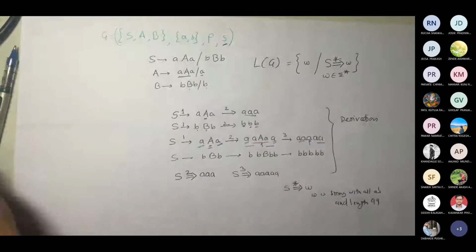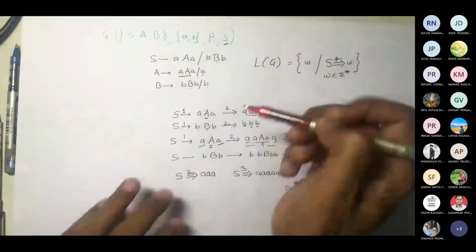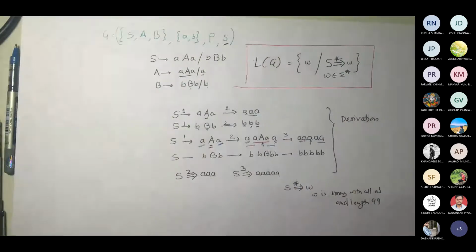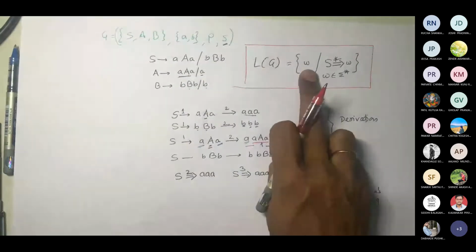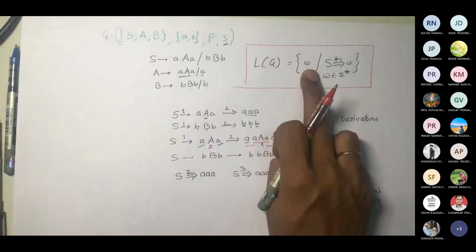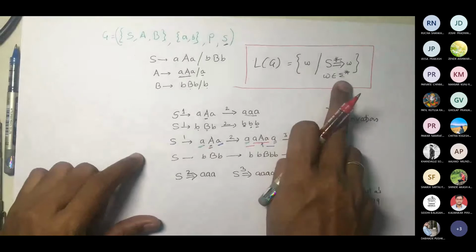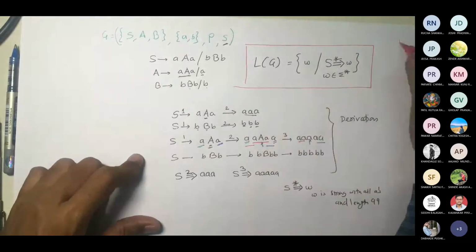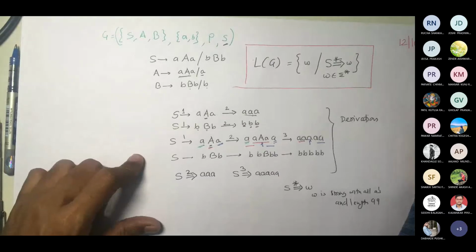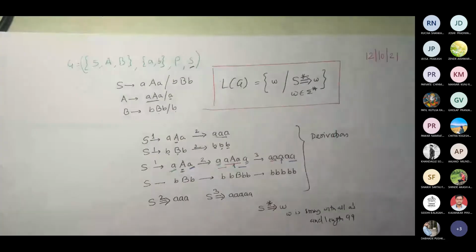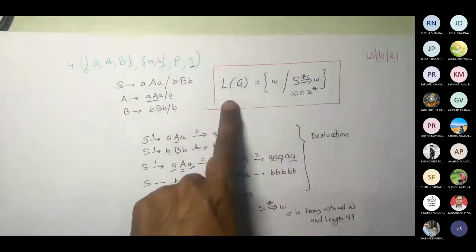So this is my definition of a language. Is that fine? Now you don't care what this W contains, whether A's or B's or zeros or ones. They should be part of sigma. That's what we are trying to tell. So we have to maintain this consistency of implementation of the strings. Any question till this? What is language?